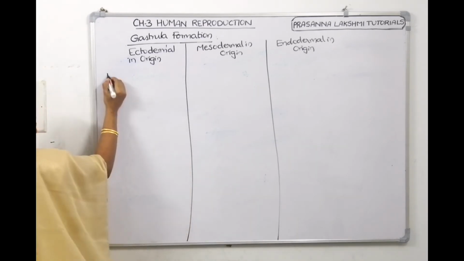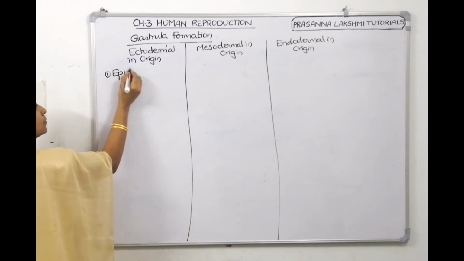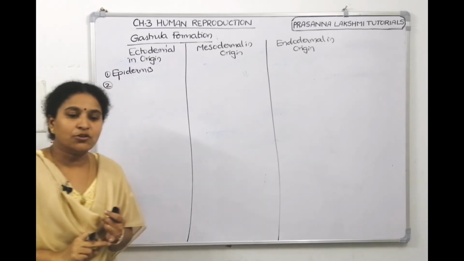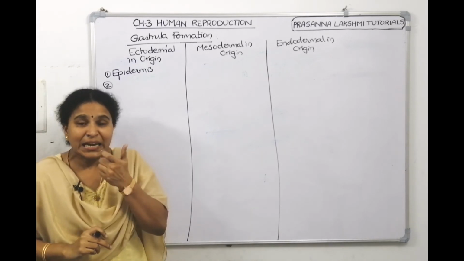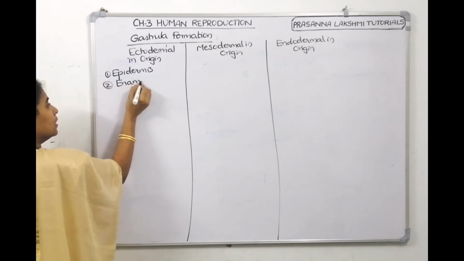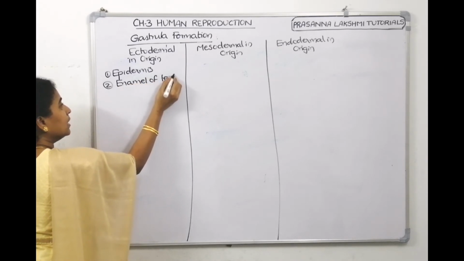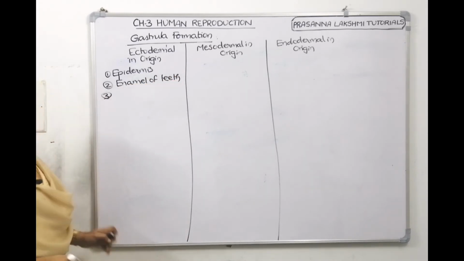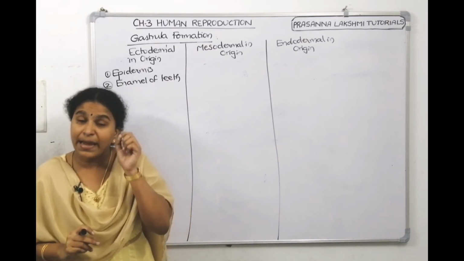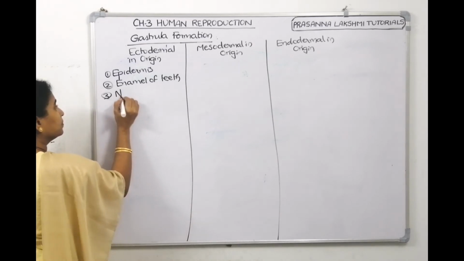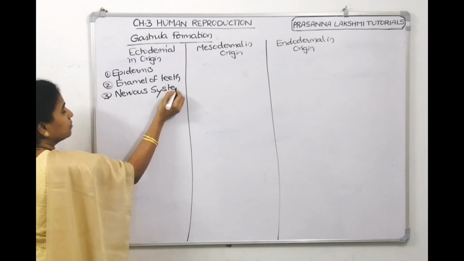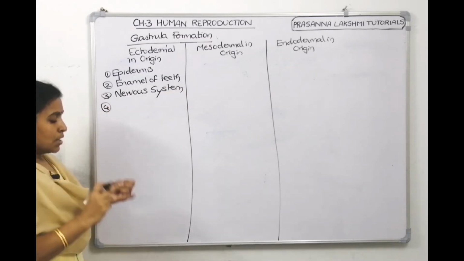So the first one what we can write is epidermis. So epidermis is ectodermal in origin. Then the teeth enamel is also ectodermal in origin. The second one, enamel of the teeth is also ectodermal in origin. Then next one, nervous system is ectodermal in origin.